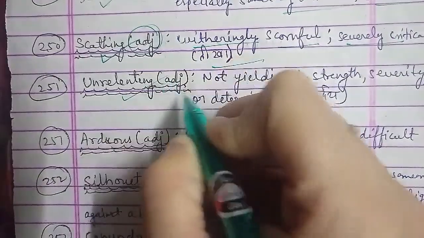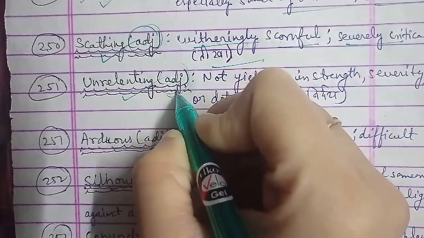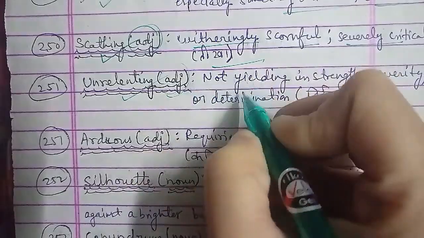Next word is the 253rd word, that is your silhouette. Silhouette is a word that is used as noun.